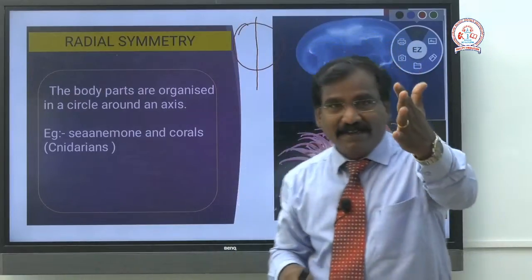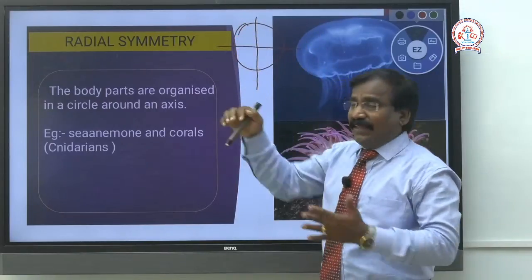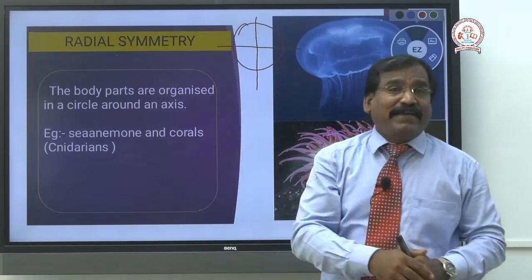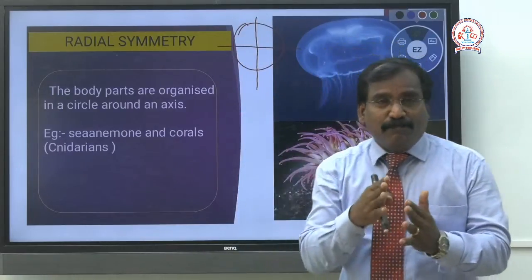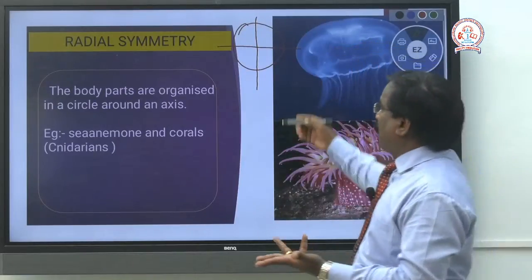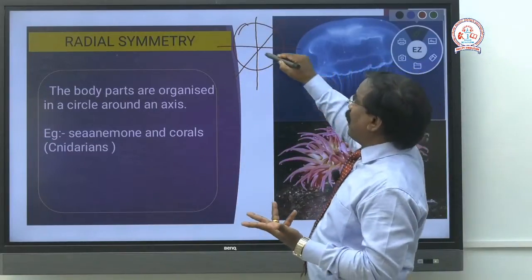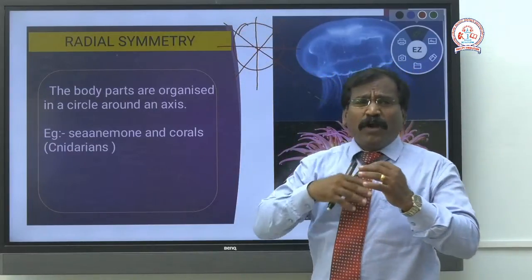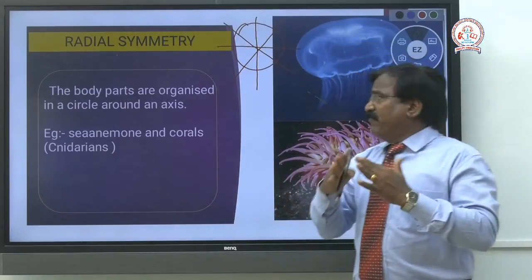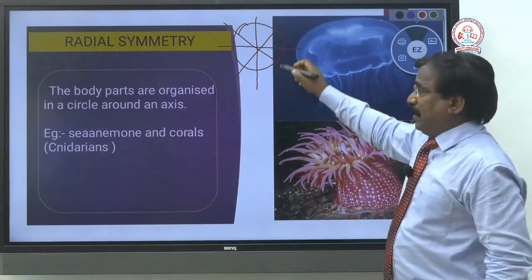You are right. If you cut in this another plane, you can get two identical halves. Cut like this, and you can get two identical halves. Just like dividing the one omelette into two equal halves. At one more plane, however you cut, we can get identical halves. That is called radial symmetry.